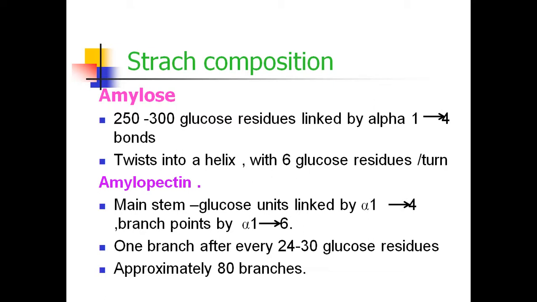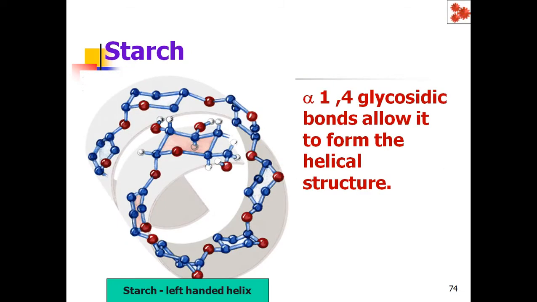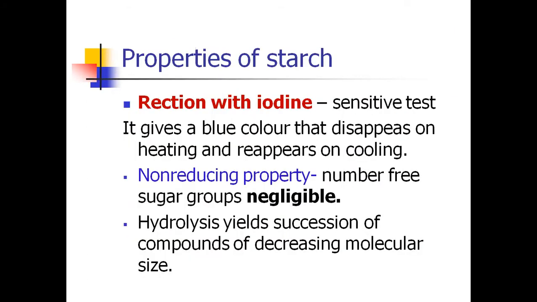So one branch is seen after every 24 to 30 glucose residues in amylopectin, and approximately 80 branches can be seen in the case of amylopectin. So this is how the helix in amylose, starch amylose, can be seen like this.